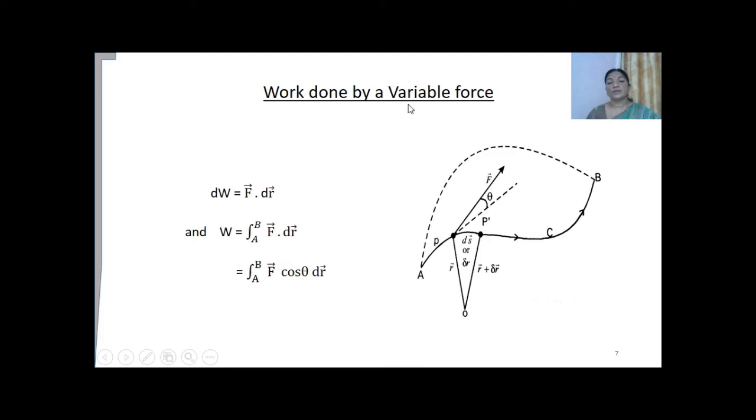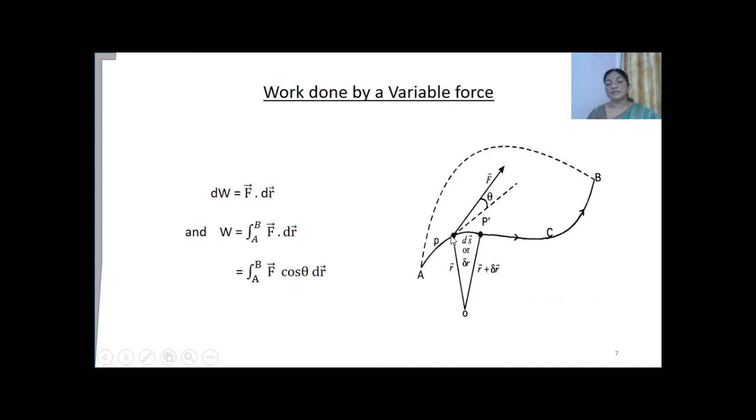Now, work done by a variable force. If different amounts of force are applied, what will be the expression? Let us see. Assume that a particle is moved from point A to point B through a path C. How do we obtain an expression for the work done? For that, we need to consider two points P and P dash, which are very near to each other. Let the position vector of point P be r, and let the position vector of point P dash be r plus delta r.